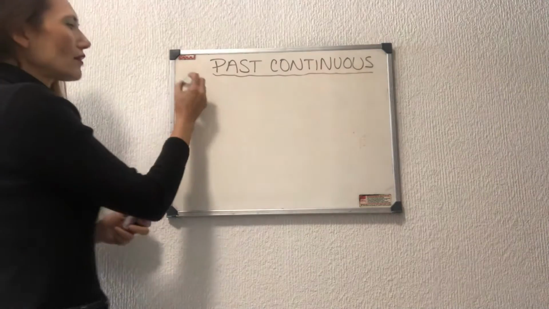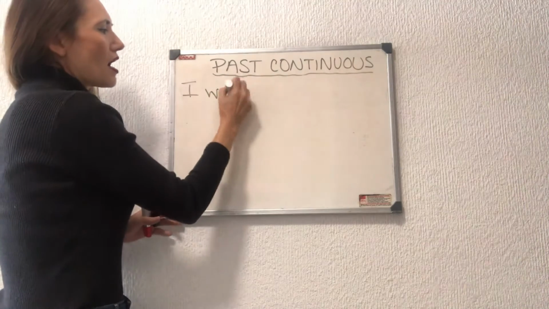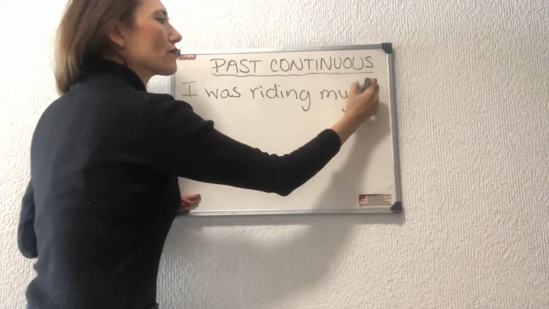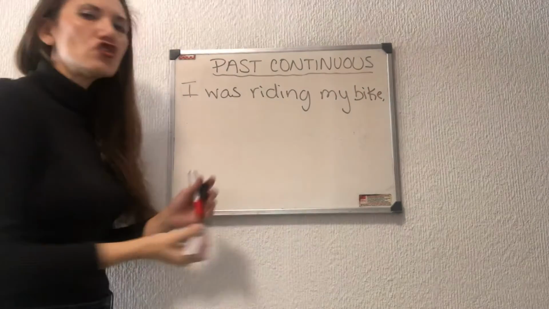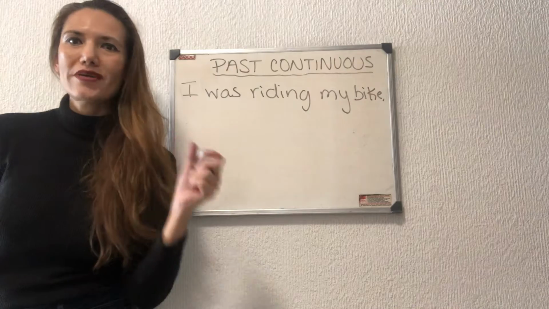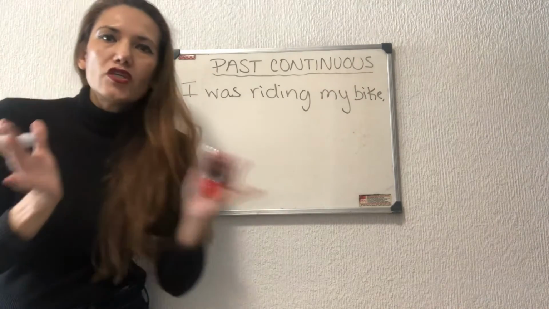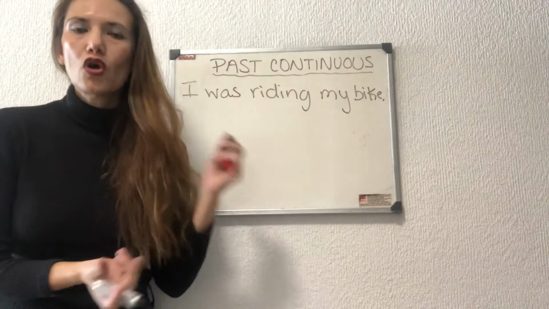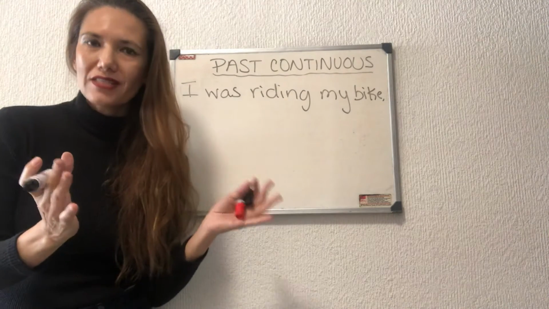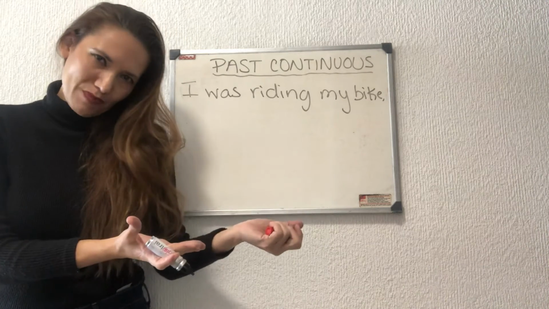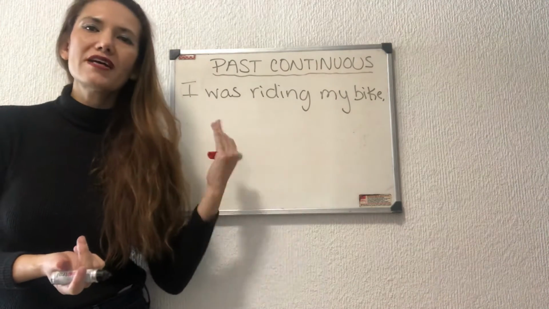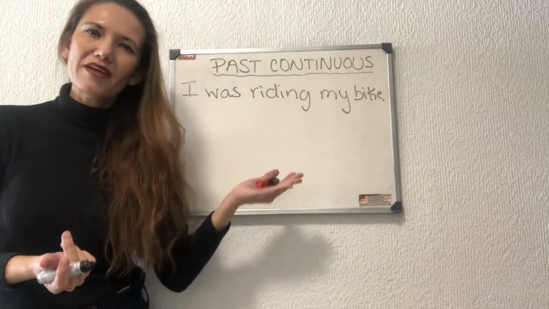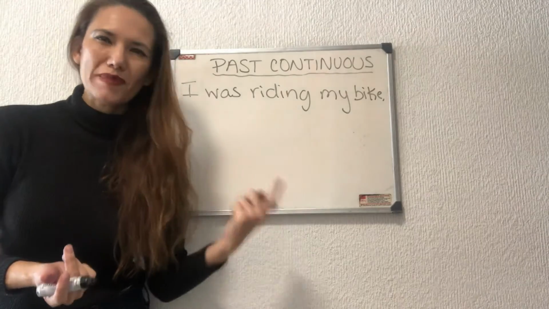So I can say, I was riding my bike. This is a continuous action, and this is what is important to understand. The one that is continuous or in progress is the action that is going to be in past continuous. So depending on which action is in progress is the one that is going to be in past continuous. The one that interrupts or gives a reference about a particular activity is going to be used in simple past tense.